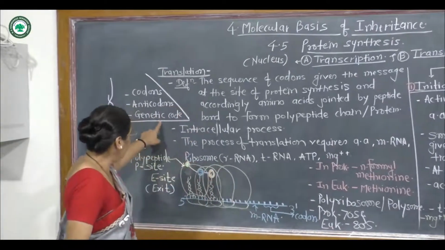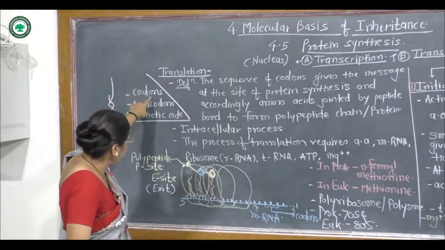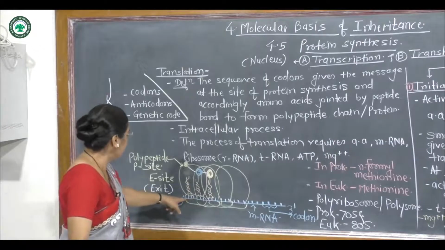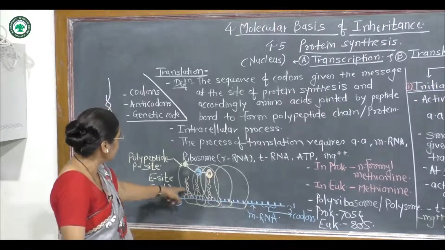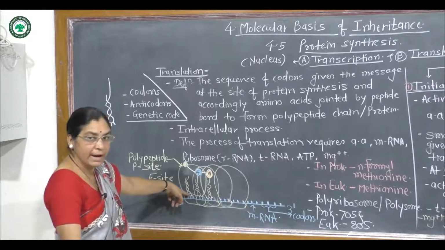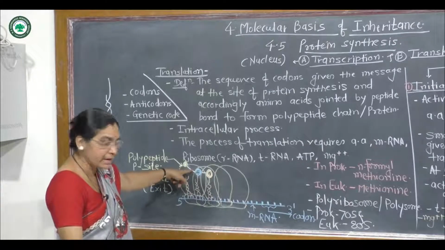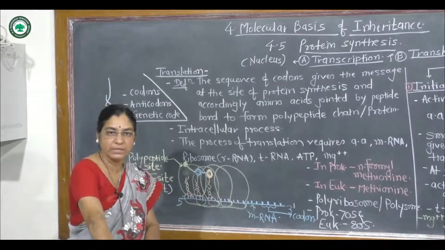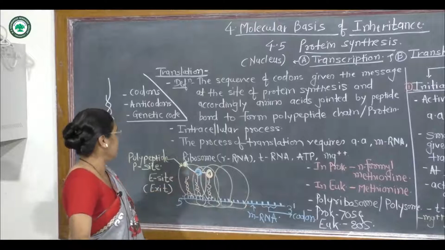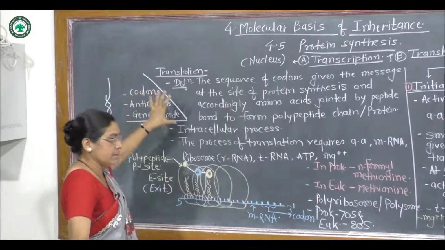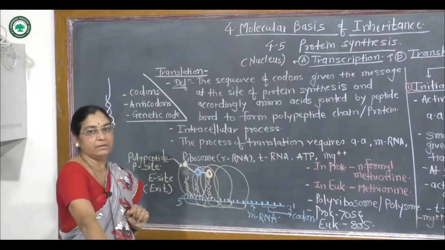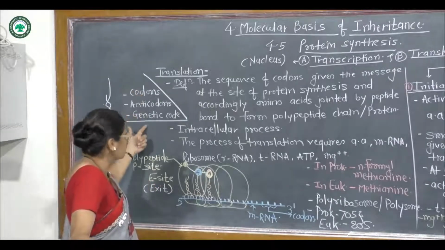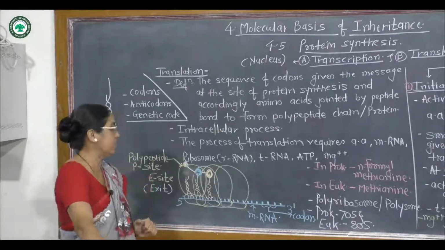The genetic code is responsible for generating the codons on messenger RNA, and the messenger RNA reads out the message at the time of protein synthesis to attract the complementary anticodon, that is a particular type of tRNA. The particular type of tRNA carries a particular type of amino acid for the generation of the polypeptide chain. These three terms are interrelated, and a multiple choice question may be asked with reference to codons, anticodons and the genetic code.